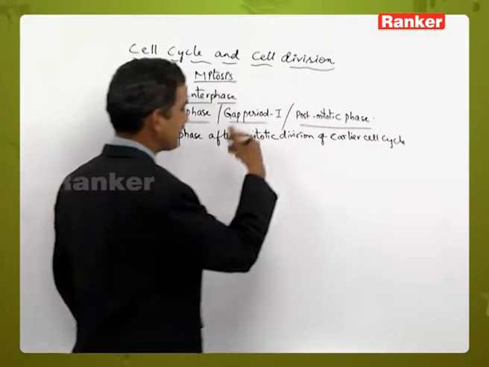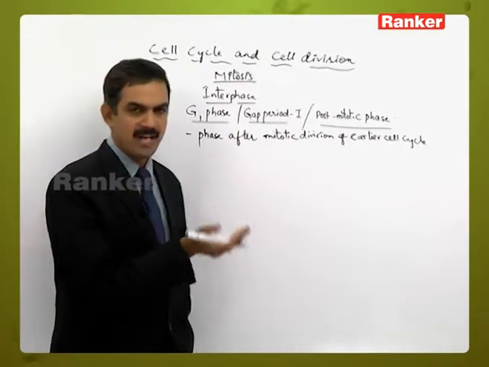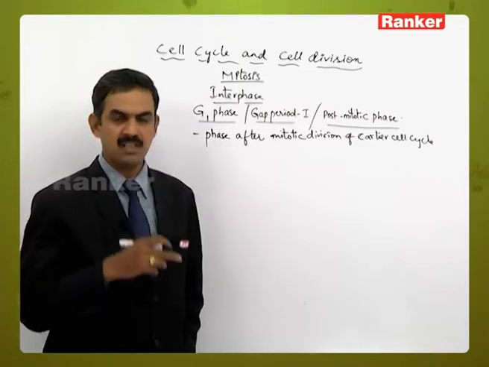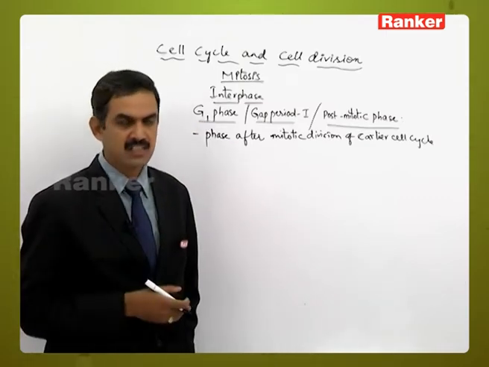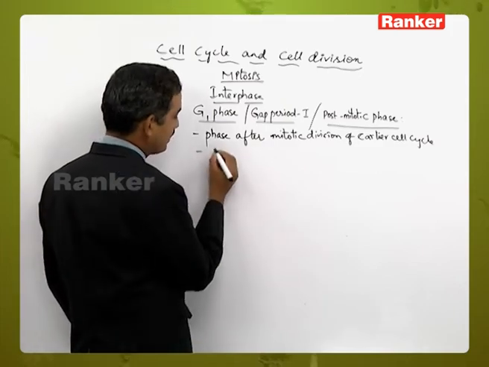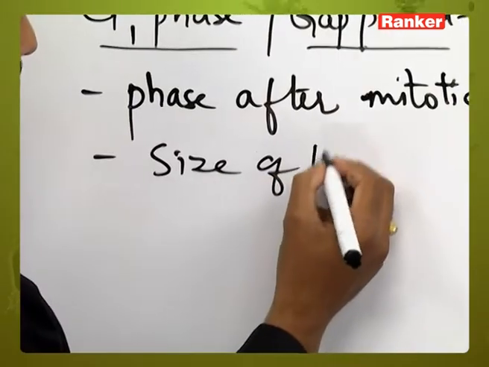That means the cell has already divided. So after the mitotic division of the earlier cell cycle, the G1 phase of the present cell cycle is starting. So we call it a post mitotic phase. Here during this stage, the size of the cell increases.